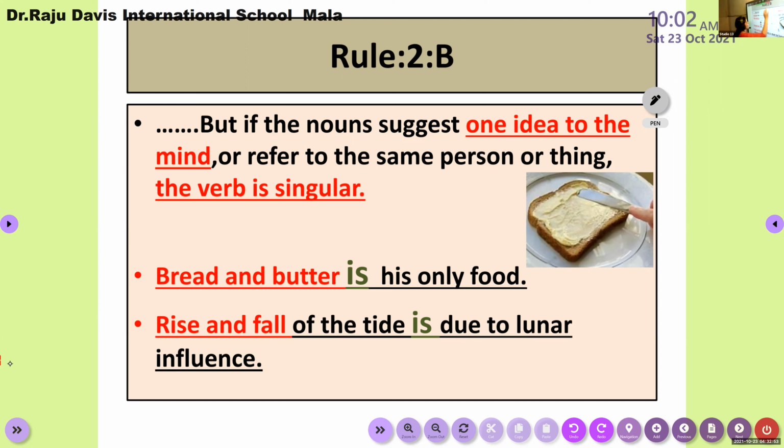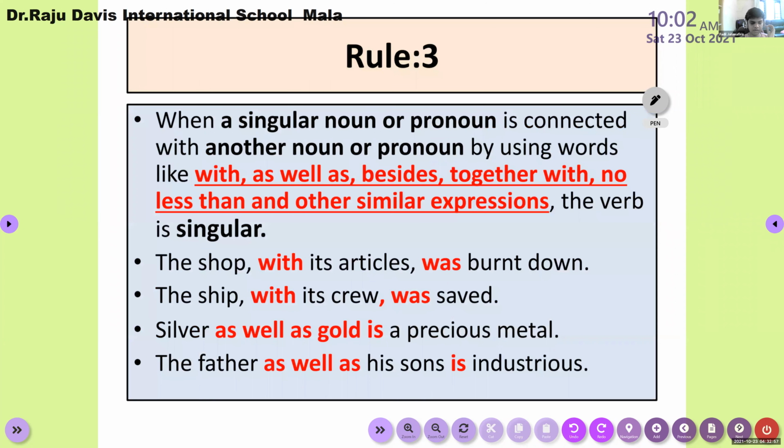I think so, right? What about this one? Rule 3. Rule 3 also. Okay, very good. So now let us revise rule number 3. When a singular noun or pronoun is connected with another noun or pronoun by using expressions like with, as well as, besides, together with, no less than, or other similar expressions.